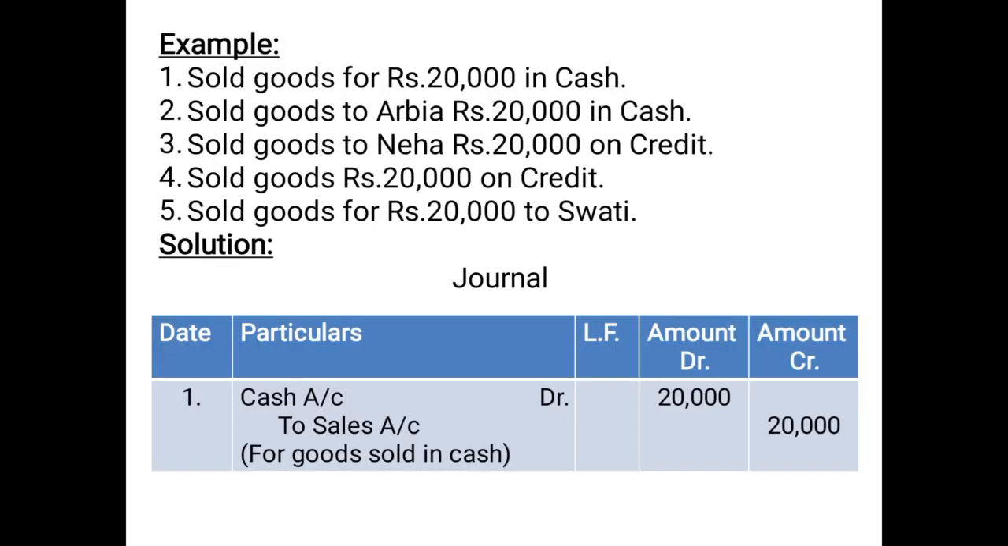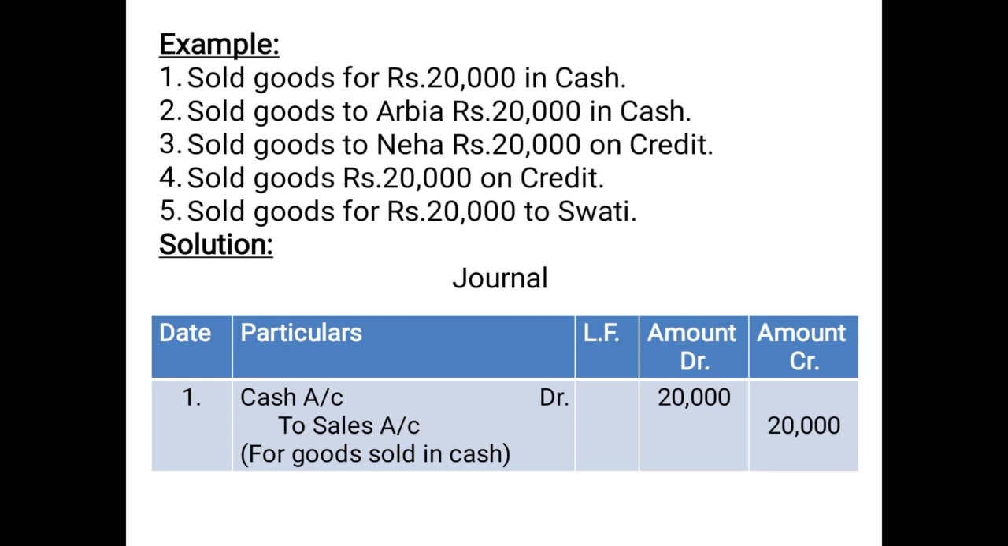Moving ahead, let us discuss an example on such cases so as to make it more clear to you. Example number 1: children, sold goods for rupees 20,000 in cash. Now here you are not being given the name of the customer, but we actually do not need the name of the customer because the goods here are sold in cash, and the question specifically mentions that goods are sold in cash.